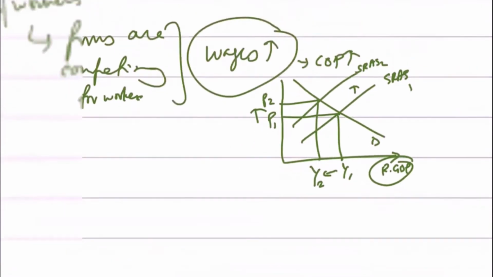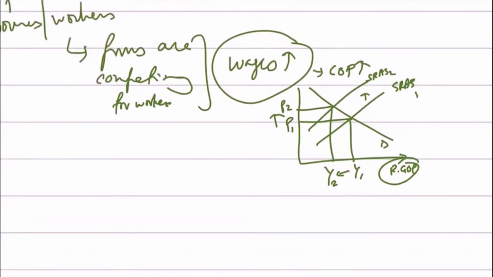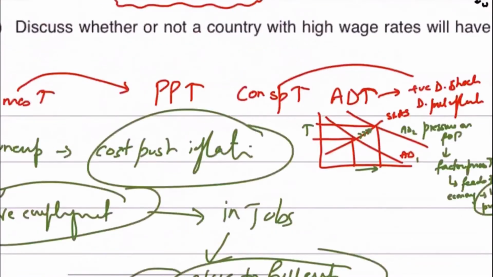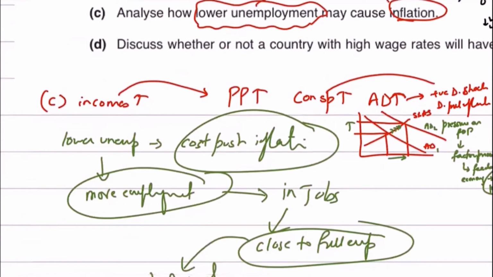So lower unemployment can cause both demand pull inflation as well as cost push inflation. How can it cause demand pull inflation? It can cause demand pull inflation because when people are more employed, their incomes are rising, their demand would rise, and that would cause inflation.